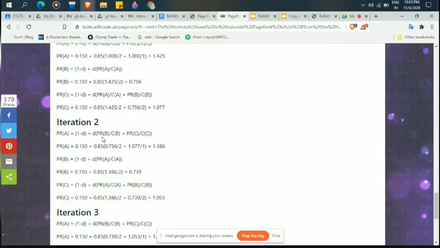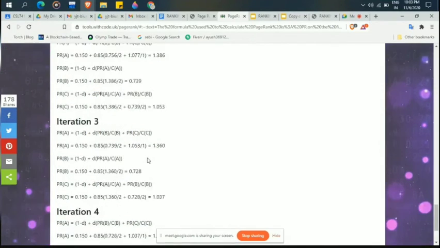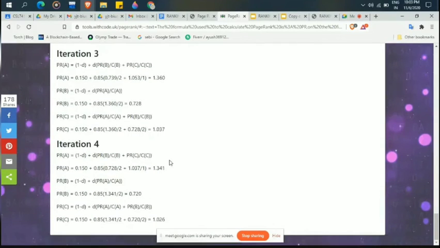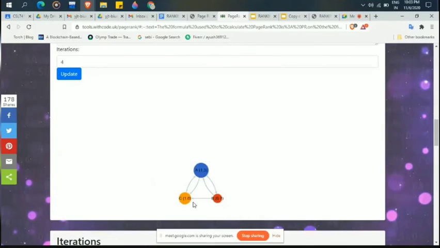Now if we see PR(B), the PageRank is now 0.756, so we are using 0.756, and the other values remain the same. The outgoing link counts for B and C remain fixed. So for iteration 2 these are the values of PageRank, for iteration 3 these are the values, and for iteration 4 these are the values. This is how the ranking is calculated.